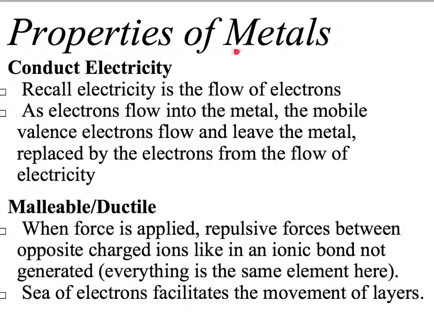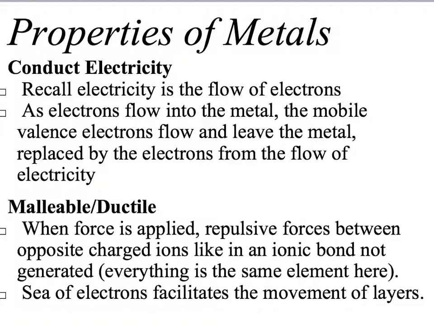All right, so when we think about some properties of metals, our mental picture of the atomic structure of metals helps explain these properties. So we'll start off with conducting electricity. If we recall, electricity is just the flow of electrons. So as electrons flow into the metal, the mobile valence electrons flow and leave the metal, replaced by electrons from the flow of electricity. So finally, we have a path for the electrons to travel through.